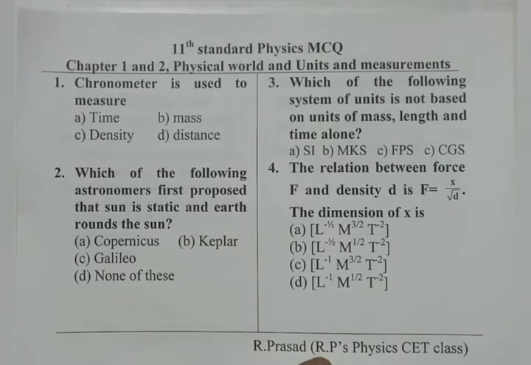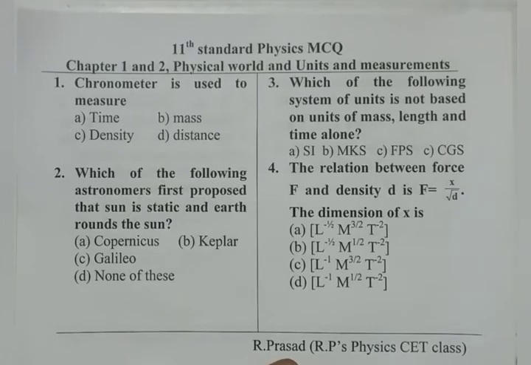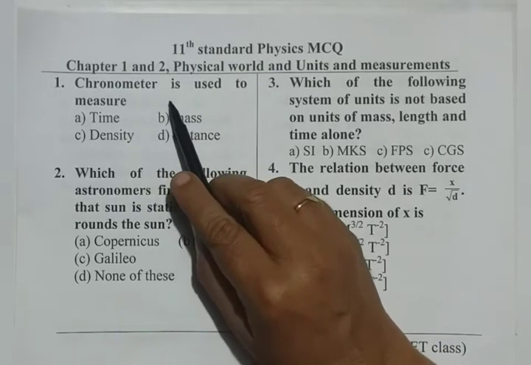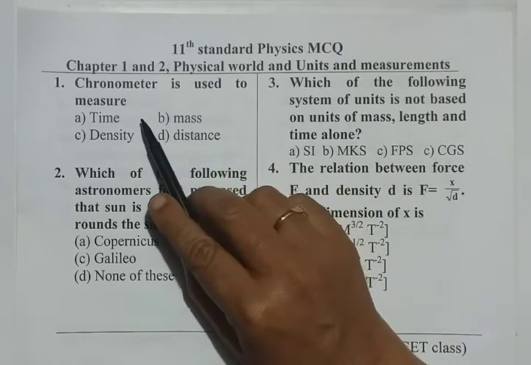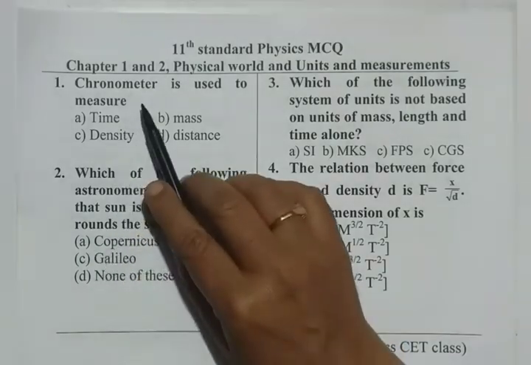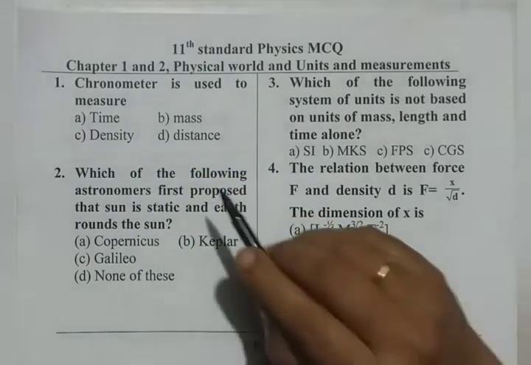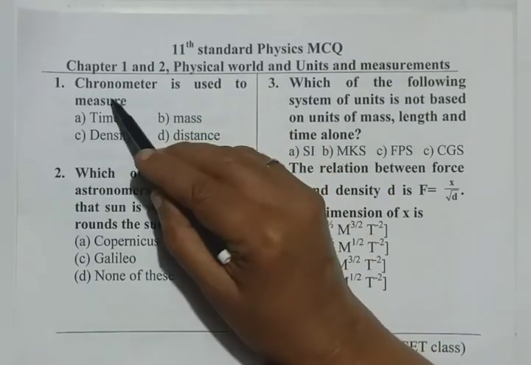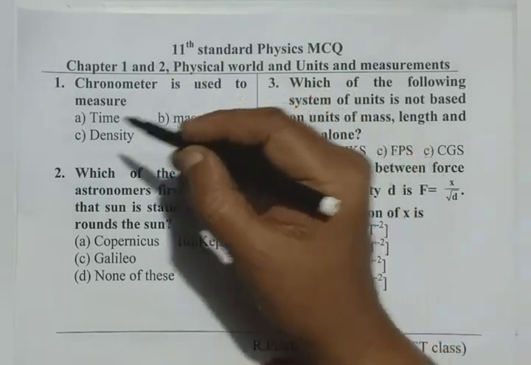Dear students, we learn some of the MCQs from previous years for first two chapters of the 11th standard, that is our first PU, physical world and units and measurement. The first question we read, chronometer is used to measure. Answer is time, because chronology, you might have heard of that word. Chronology means historical order. So, because of similar idea, chrono means time. Therefore,